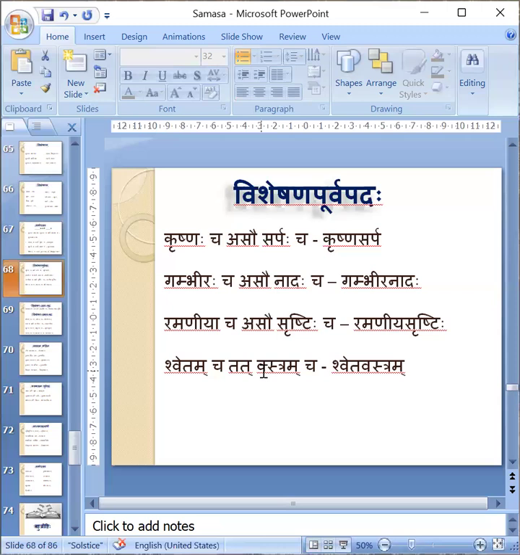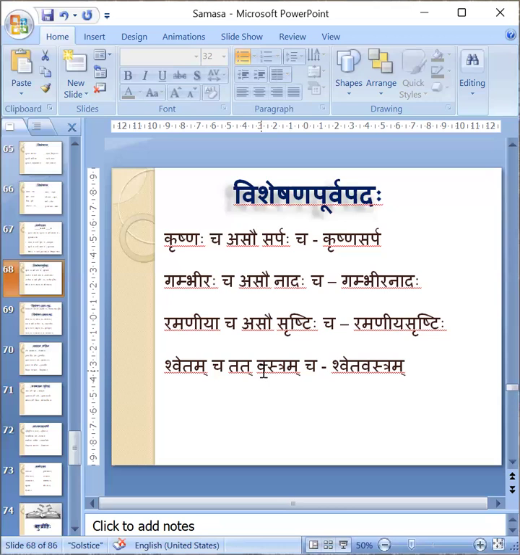Gambhiraha cha asau nadaha cha. The sound, how is it? Very heavy. Therefore, Gambhira nadaha. Ramaniya cha asau srishtihi cha. How is the srishti? It is very beautiful. Therefore, Ramaniya srishtihi. Shvetam cha tat vastram cha. In Napusakalinga, it will become tat. In Pullinga and Strilinga, it will become asau. Don't have to worry that much. We have to remember only asau commonly, because Strilinga and Napusakalinga will very rarely use asau. Shvetam cha tat vastram cha.